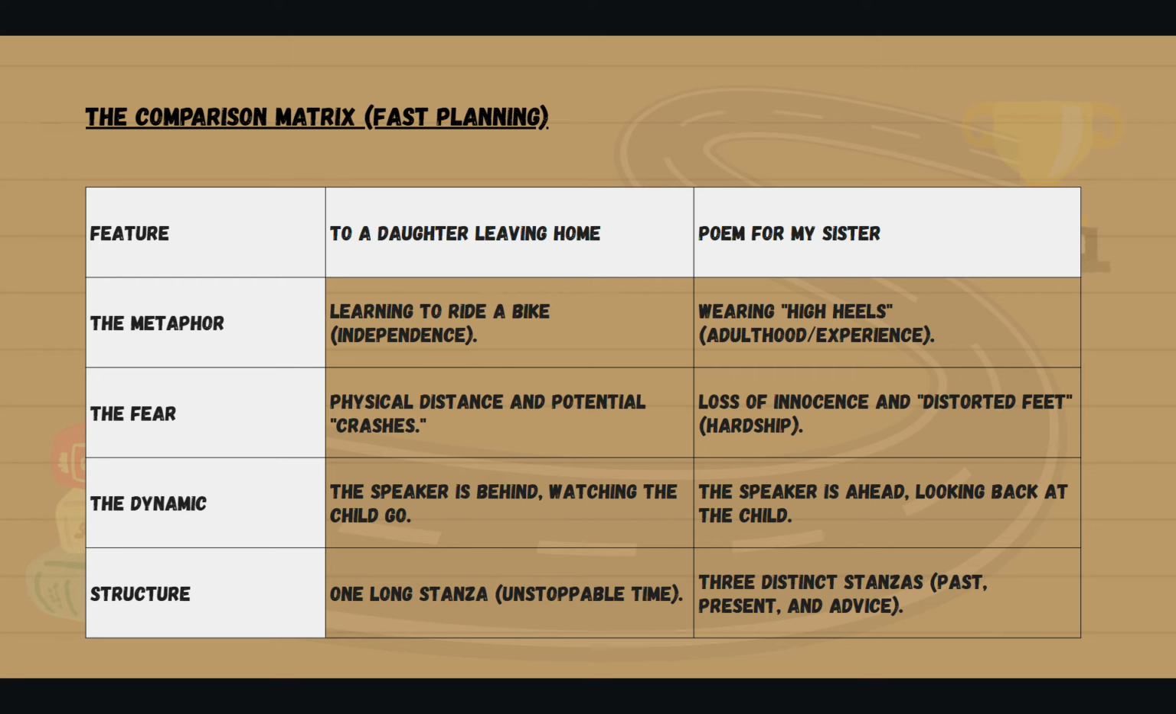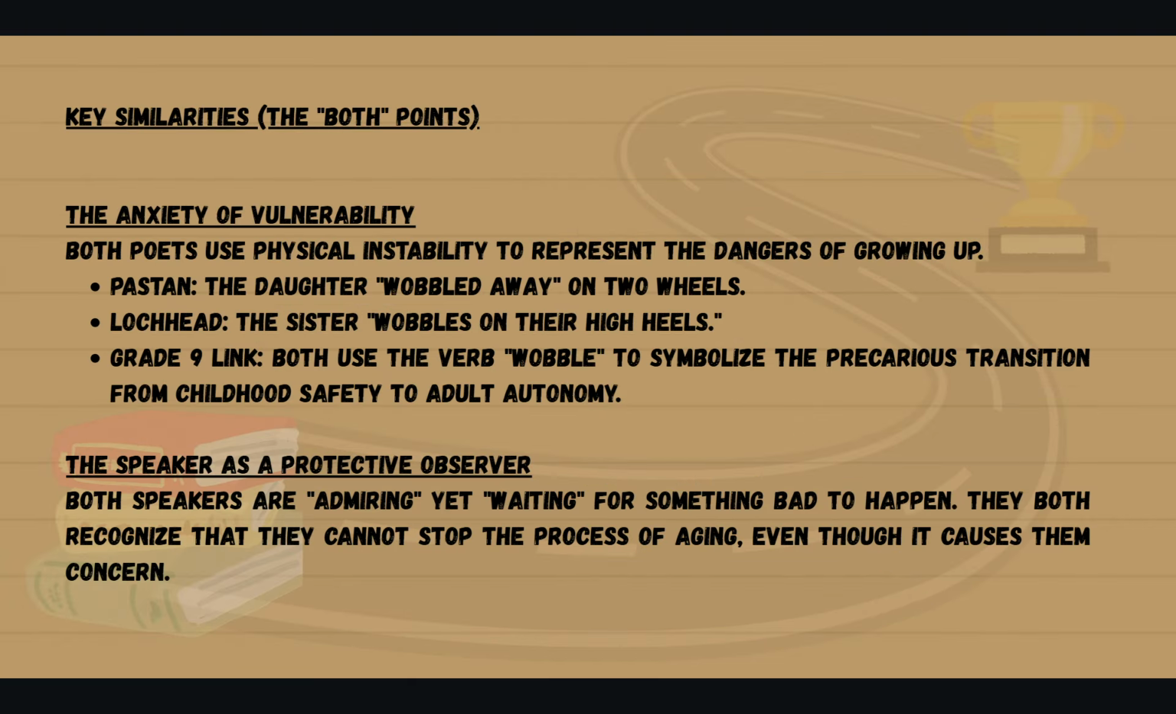They've also looked at the dynamic in both of them. In the first poem, the speaker is behind, watching the child go. In the second poem, the speaker is ahead, looking back at the child. In terms of the structure, in the first poem, it's one long stanza showing unstoppable time. In the second one, it's three distinct stanzas looking at past, present, and advice. So, the key similarities are in the "both" points. They both look at the anxiety of vulnerability.